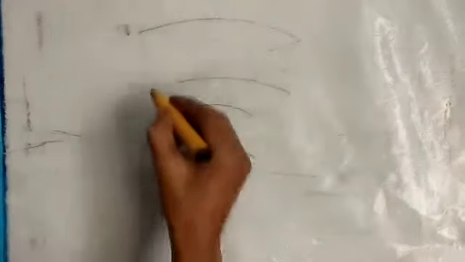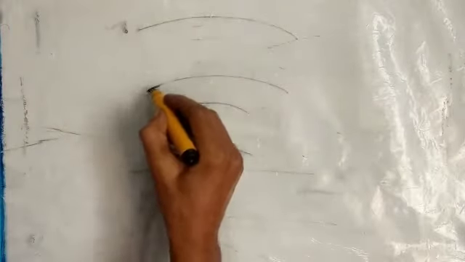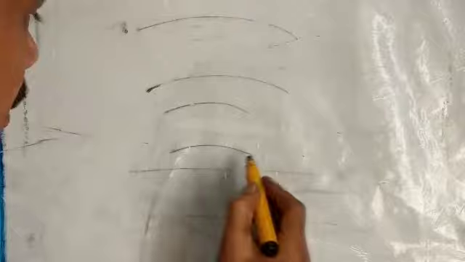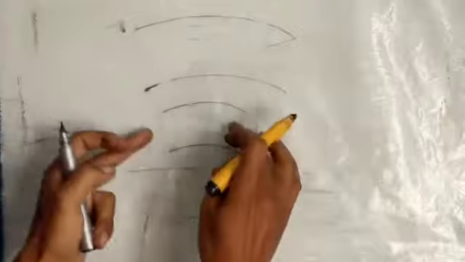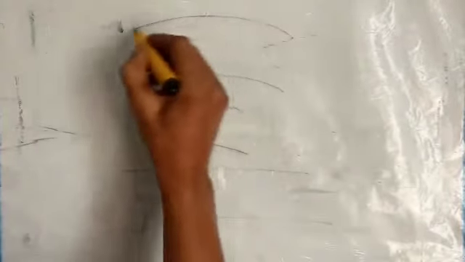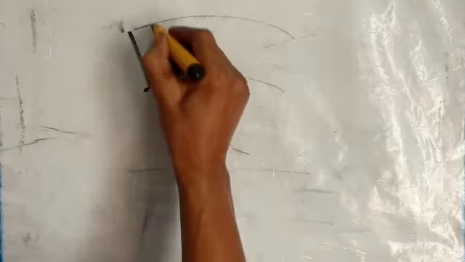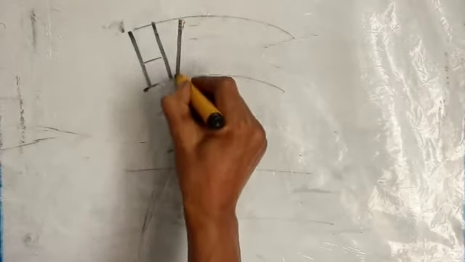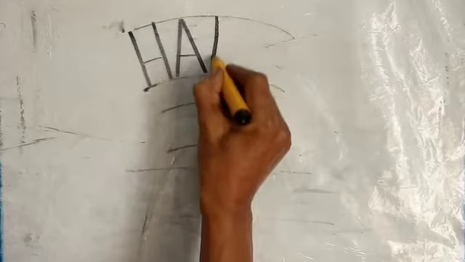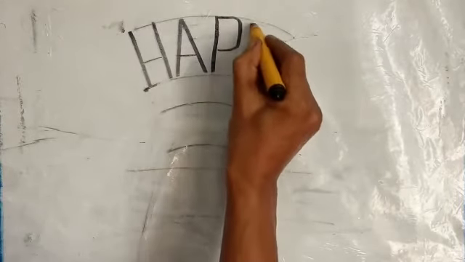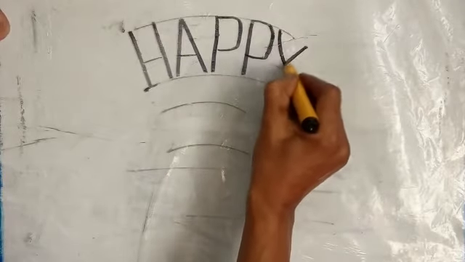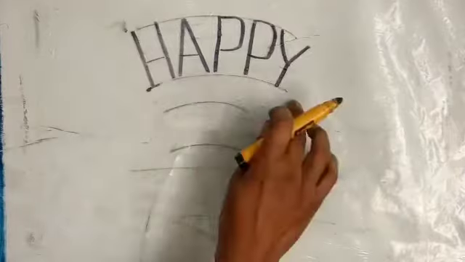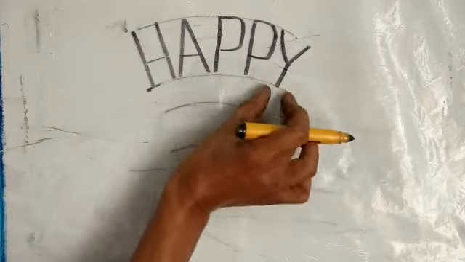Now for writing different phrases, for example, Happy New Year, how to write? I have taken two curves like this, another two small curves and two straight lines to write the words Happy New Year in those areas only. Because I have taken the guideline like this, I will write it very fast, as I am a teacher maintaining the distance like that. Because of practice, you also practice so that you will get that fastness and perfection. See children, very clearly written, every word is also carrying the same distance.